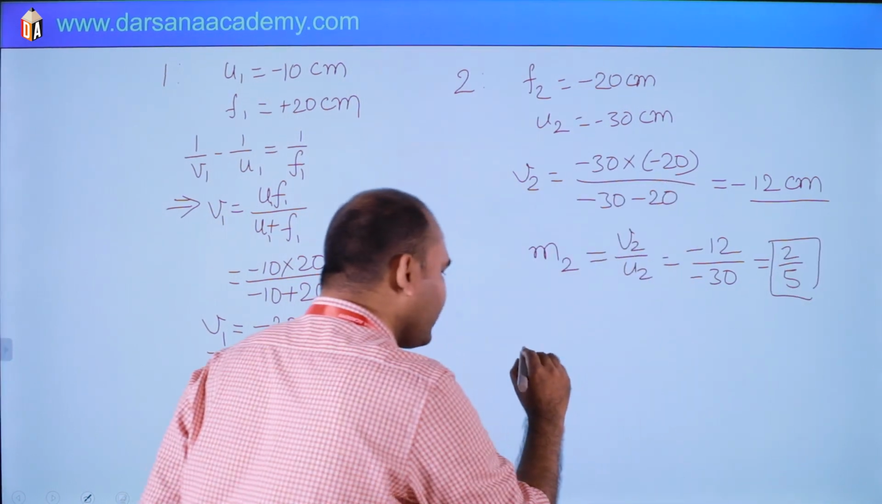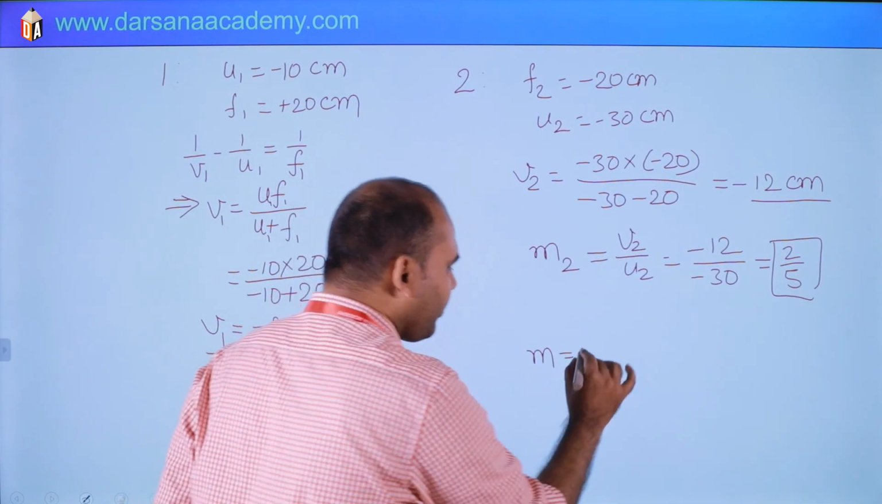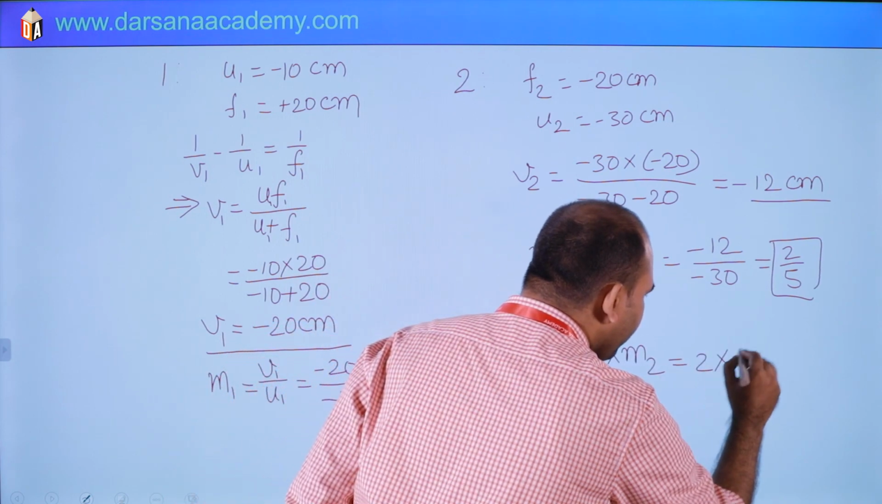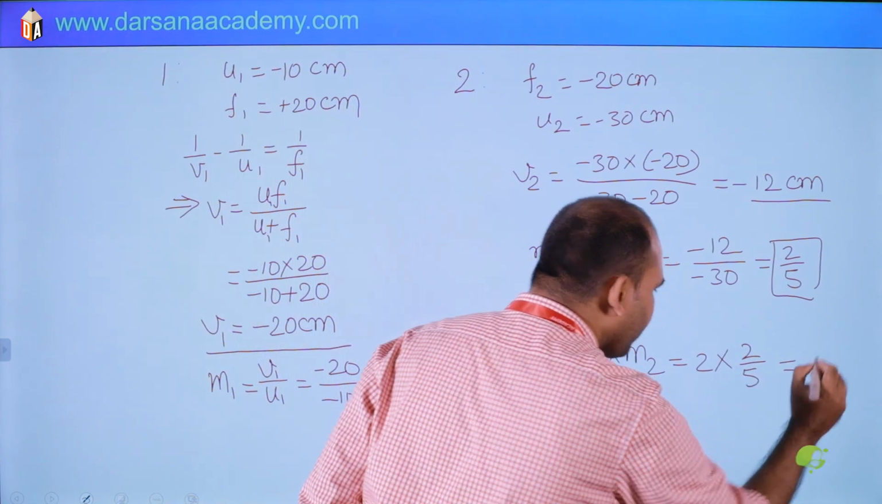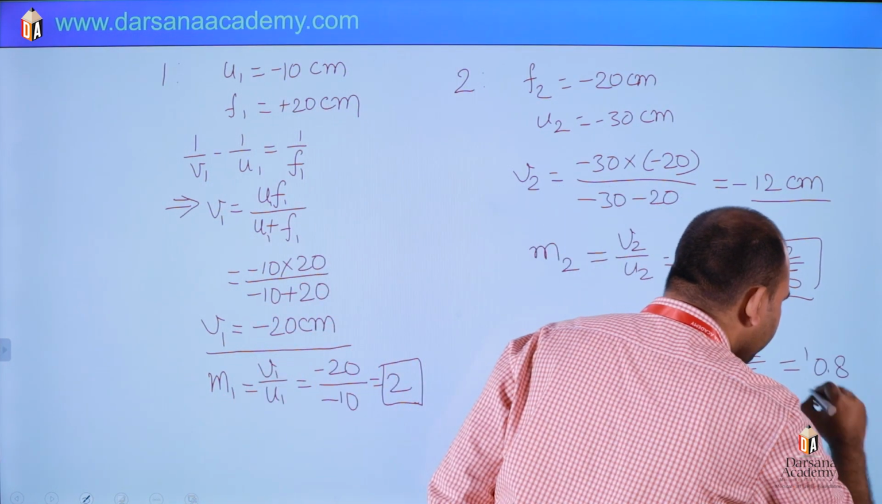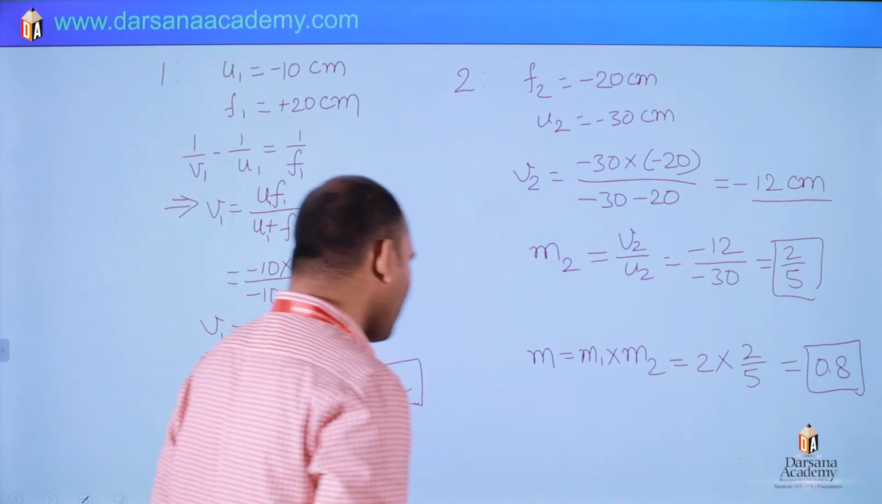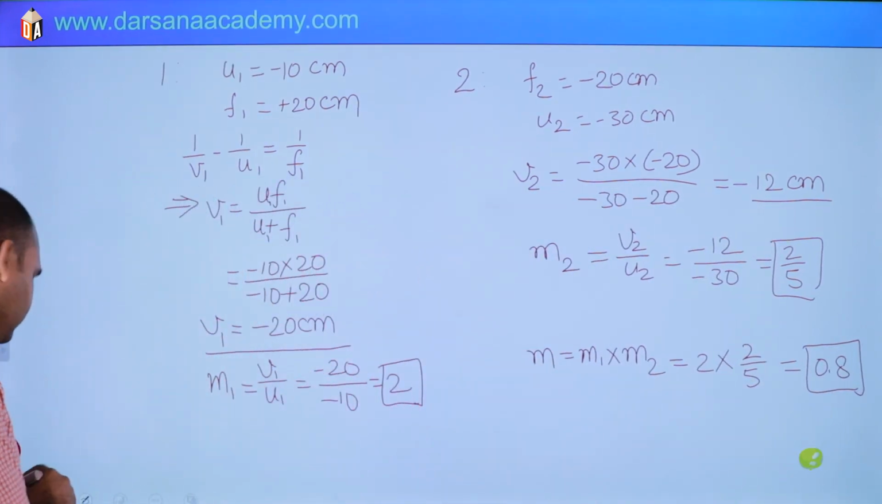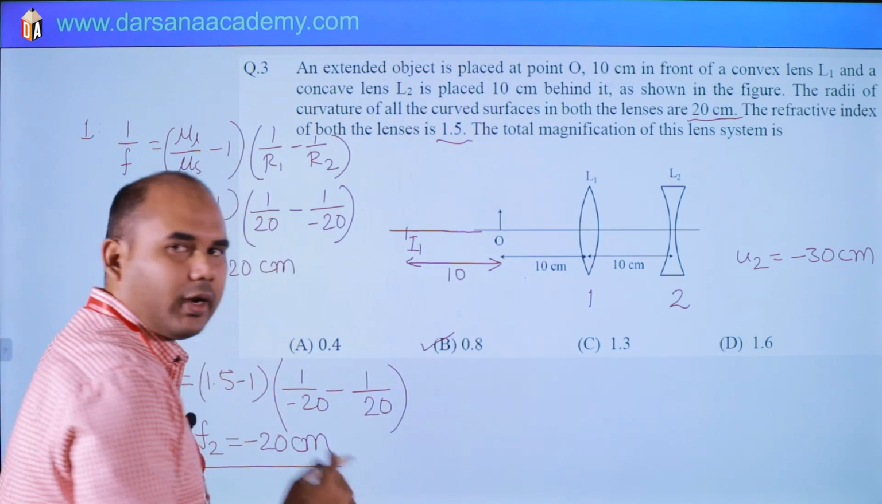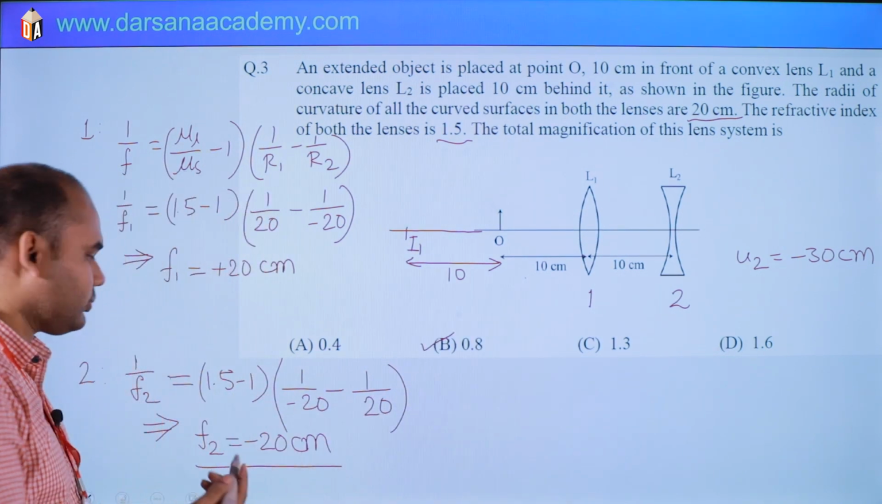So total magnification will be very simple, M1 into M2. So it is 2 into 2 by 5, 4 by 5, which means 0.8. So this is our answer. So which option is correct? Option B. Option B will be the correct answer. Okay.